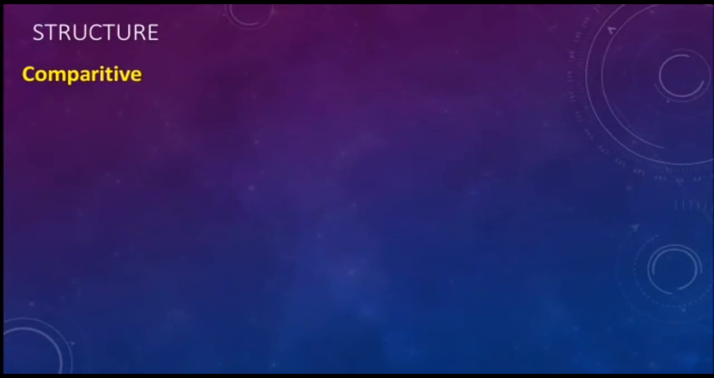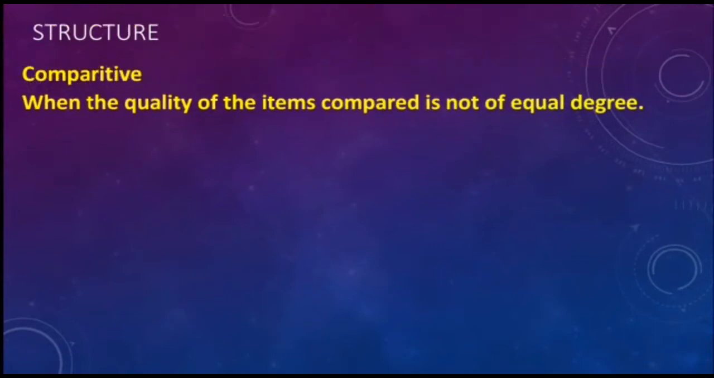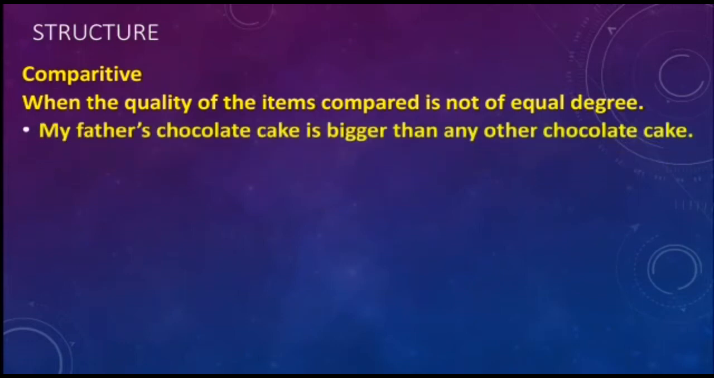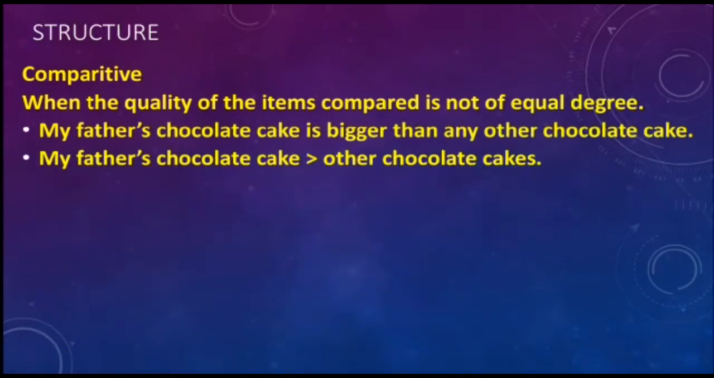Next, the structure of comparative degree. We use this comparative degree when the quality of the items compared is not of equal degree. One is less than the other or one is more than the other. My father's chocolate cake is bigger than any other chocolate cake. So the chocolate cakes which he has seen, his father's chocolate cake is bigger than the other chocolate cakes. So here my father's chocolate cake shows the greater sign than other chocolate cakes.